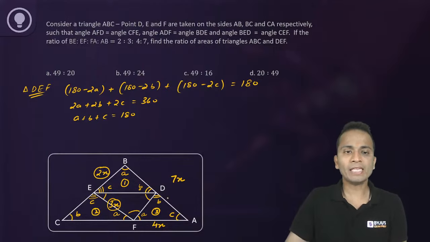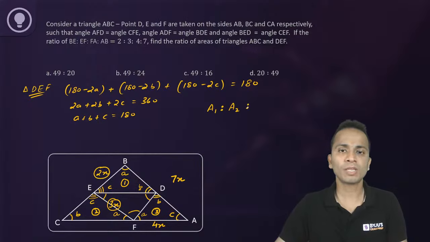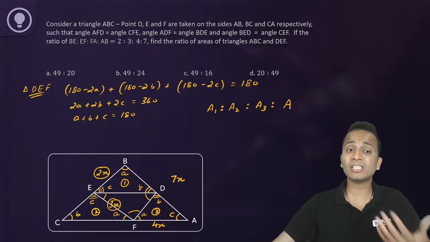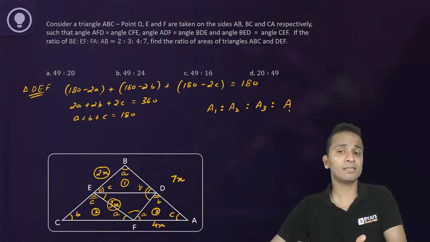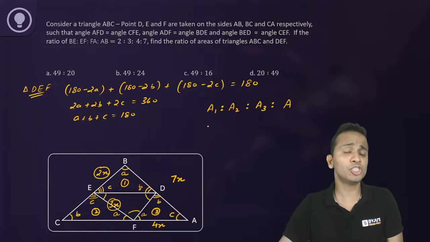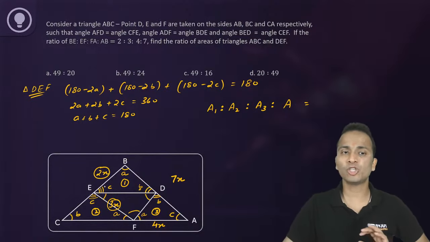So I can say that the area of triangle 1 is to the area of triangle 2 is to the area of triangle 3 is to the area of the biggest triangle, I'm writing it as capital A, triangle ABC. Now these ratios will be the square of the ratio of their sides.